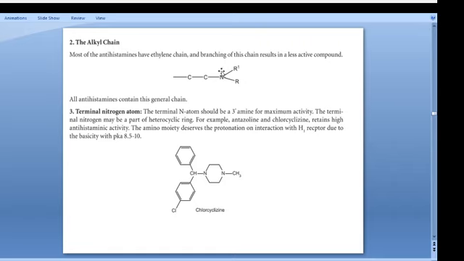Then we have seen the tertiary nitrogen. Tertiary nitrogen must be there, then only it will get the maximum activity. The terminal nitrogen may be part of a heterocyclic ring. For example, antazoline and clemizole retain high antihistaminic activity. The amino moiety undergoes protonation, active in interaction with the H1 receptor, due to the basicity with a pKa of 8.5 to 10. Okay, so this is the basic SAR of antihistaminics.